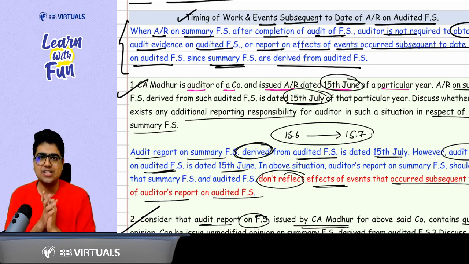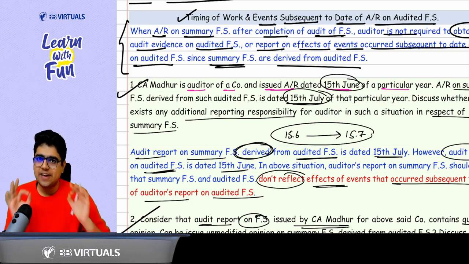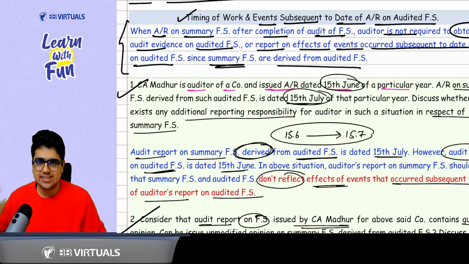So that's all about the revision of this SA 810. A very good technical conceptual chapter. Whatever things we have learned, you just need to learn them. Other things, just understand them conceptually, and I'm sure you will rock in this chapter.